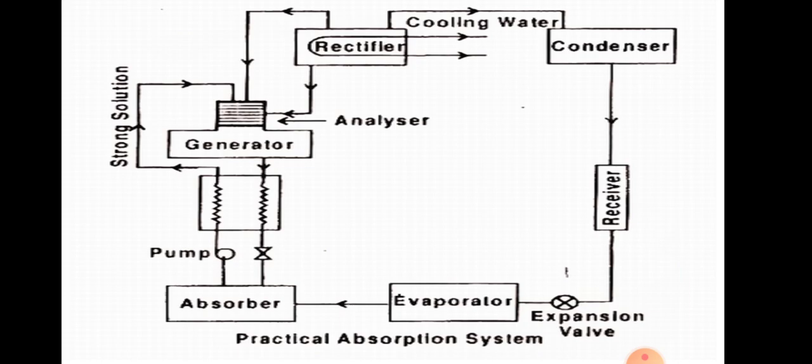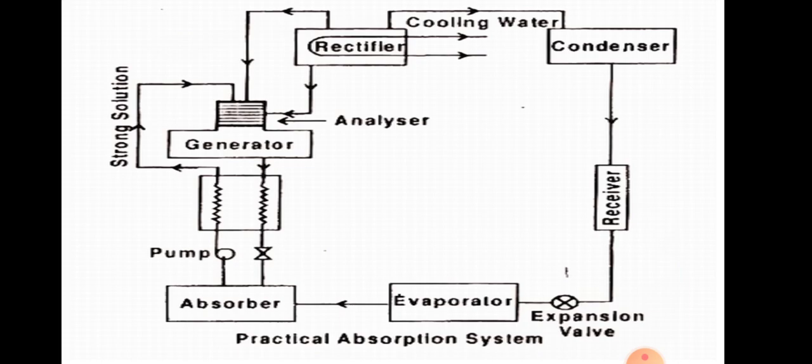When this ammonia vapor passes through the condenser, everyone knows that the condenser has a function to reject heat from the ammonia vapor to another medium passed through it, that is air or water. Here we use water as the cooling medium, which is circulated through the condenser. When the cold water comes in contact with the ammonia vapor, heat transfer takes place from higher to lower temperature.